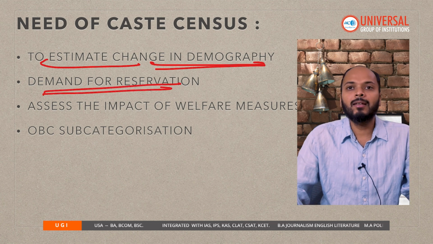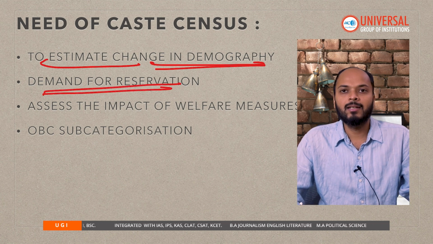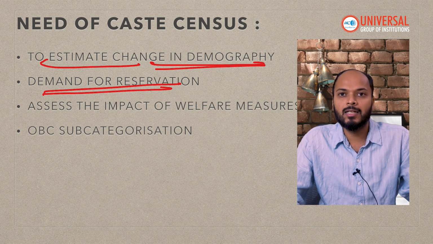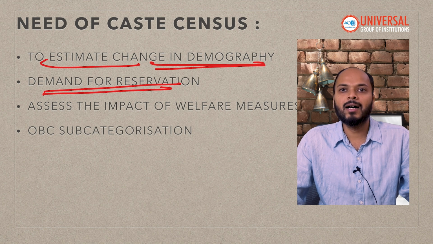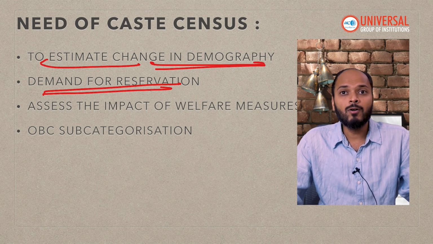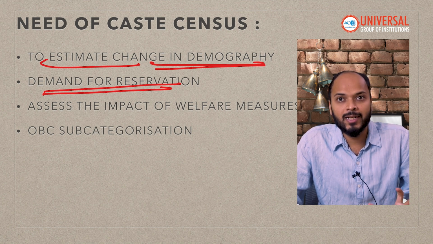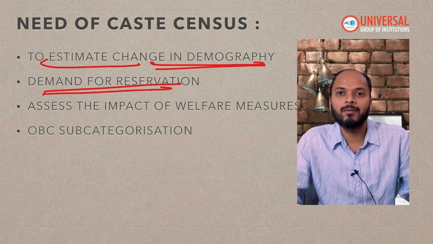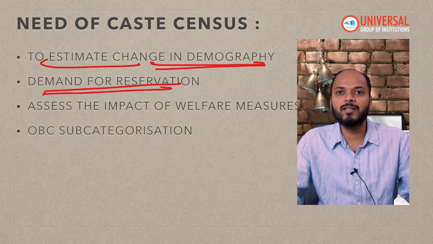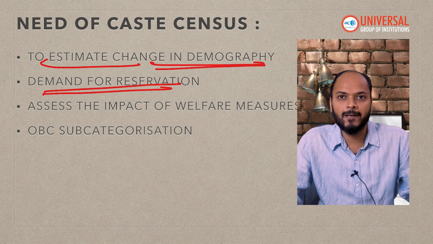Secondly, many dominant castes these days, for example Patidars in Gujarat, Jats in Haryana, Kapus in Andhra Pradesh or Marathas in Maharashtra, also demand reservation. If you have to give them reservation, you should have some data, some scientific reason for giving it. But right now the government does not have any such data, because a caste census has not been done.